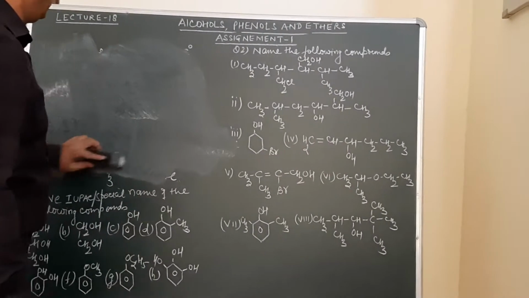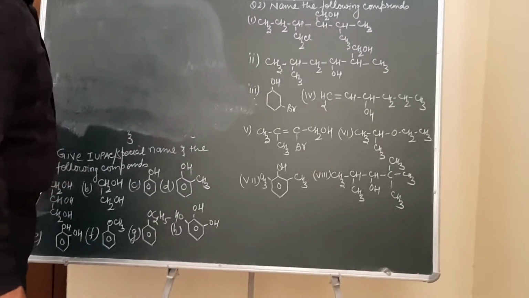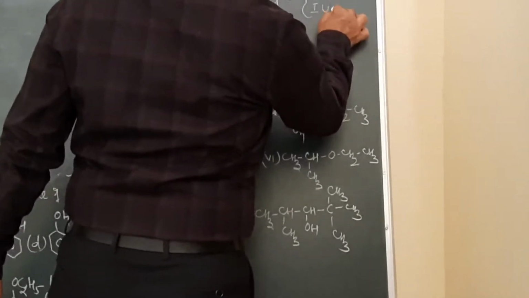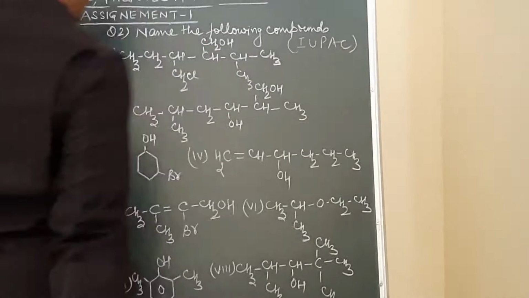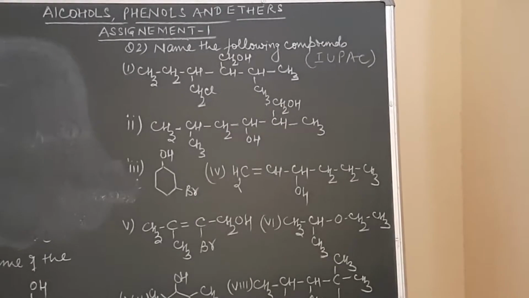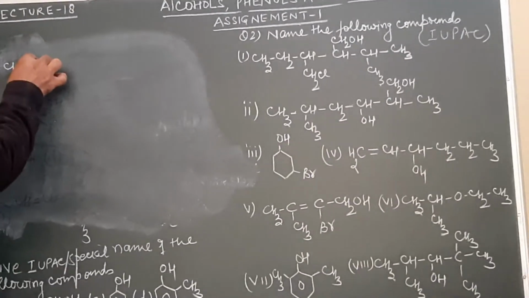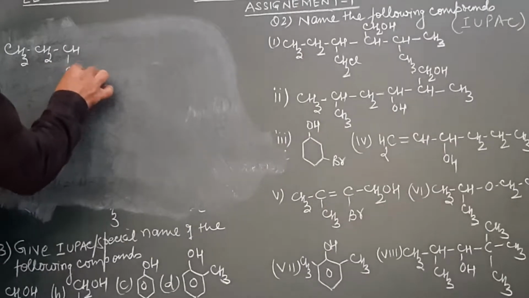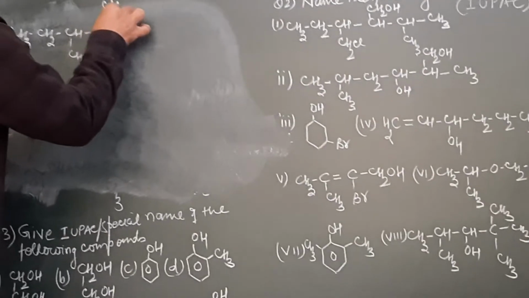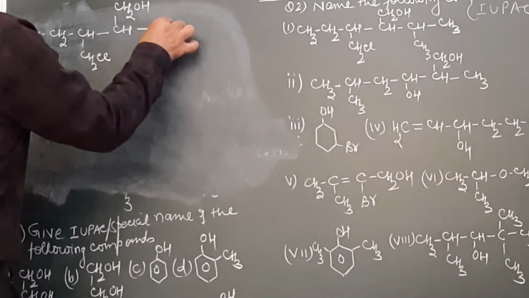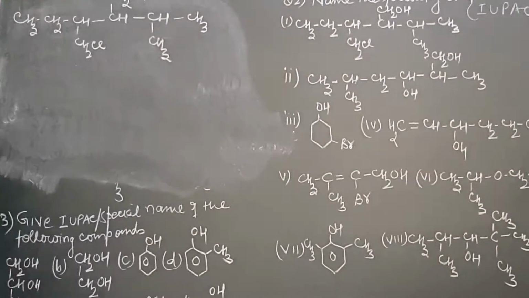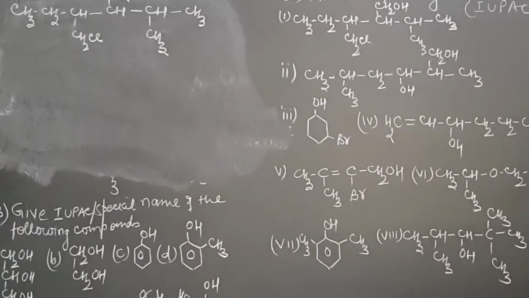Now let us solve question number 2. Question number 2 is: name the following compound. What name do we have to give? We have to give the IUPAC name to the following compound. Now let us look at the first part. The first one is CH3 and then CH2. Then we have CH, this will be CH2 and then Cl. Then we have CH, this over here will be CH2OH and then CH. And then over here is a CH3 group and this group again is CH3. We have to give the IUPAC name to this compound.